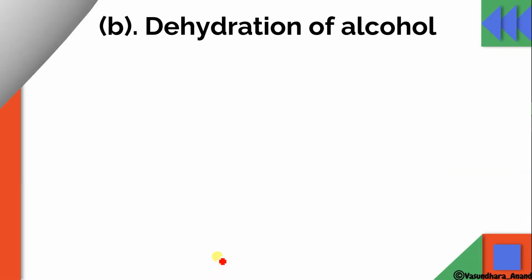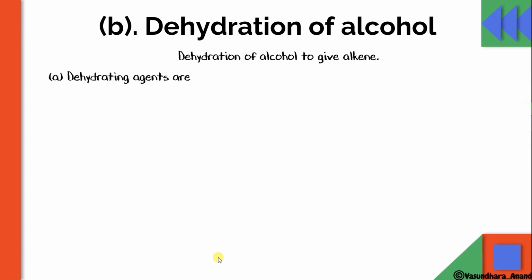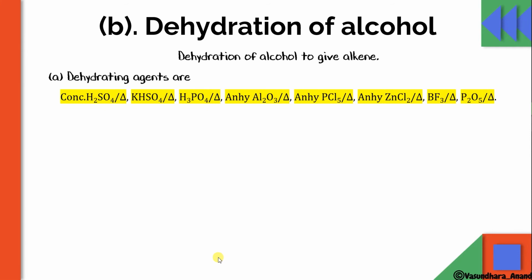Let's move to next. The dehydration of alcohol. How to do this? Dehydration of alcohol will give alkene. Dehydrating agents are conc H2SO4 in presence of heating, obviously, KHSO4 heating, H3PO4 heating, anhydrous Al2O3 heating, anhydrous PCl5 heating, anhydrous ZnCl2 heating, BF3 heating, P2O5 heating. So we can use all these reagents.